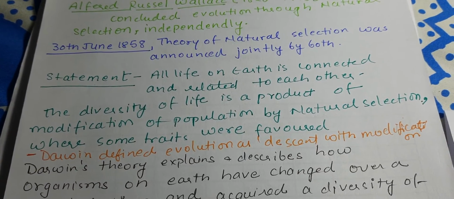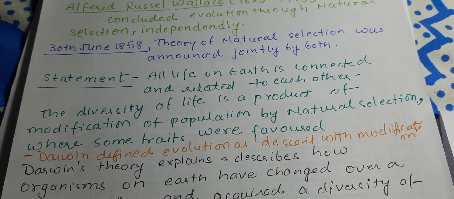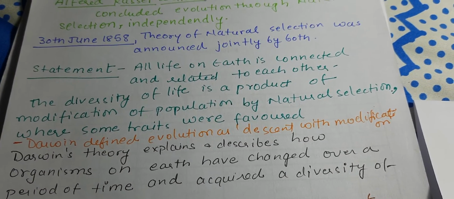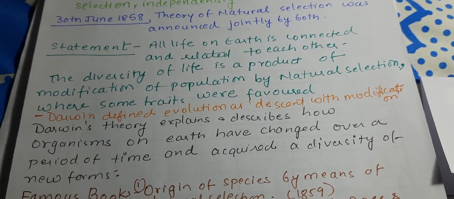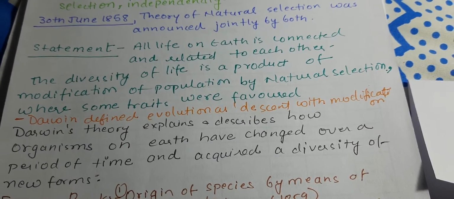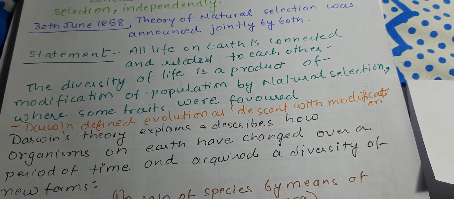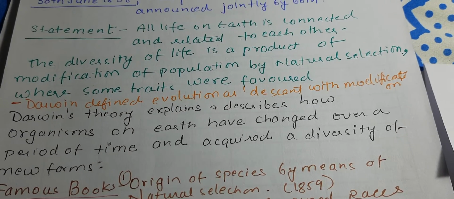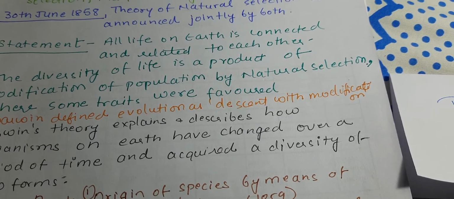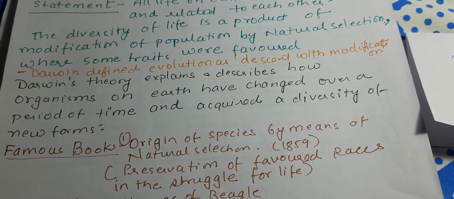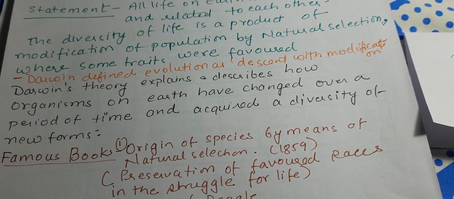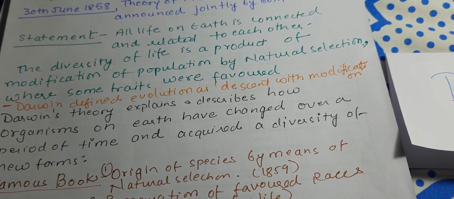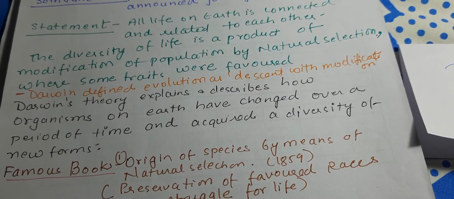So the theory of natural selection states that all the life on the earth is connected and related with each other. The diversity of life is a product of modification of population by natural selection, where some traits are favored. Darwin defined evolution as descent with modification. Darwin's theory explains and describes how organisms on Earth have changed over a period of time and acquired a diversity of new